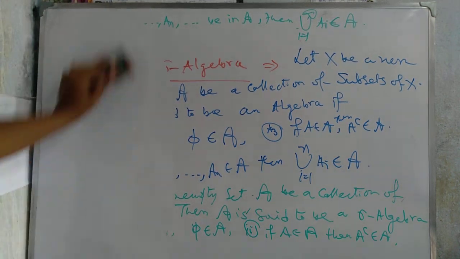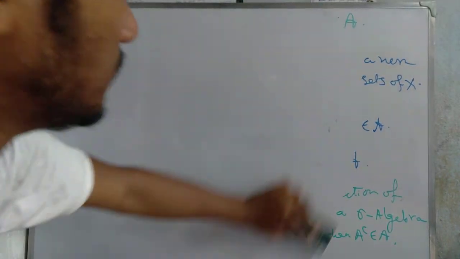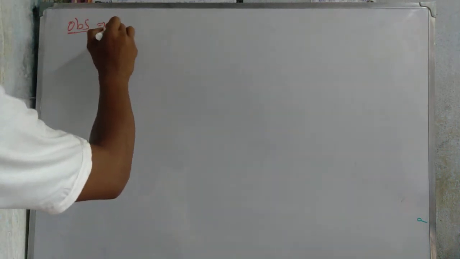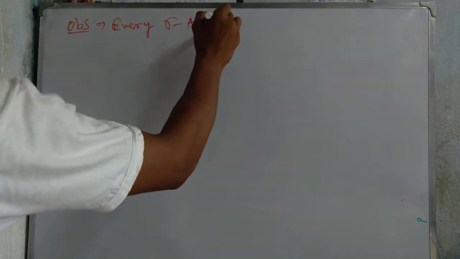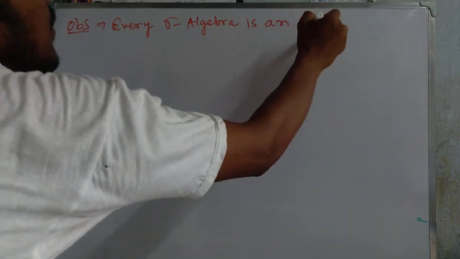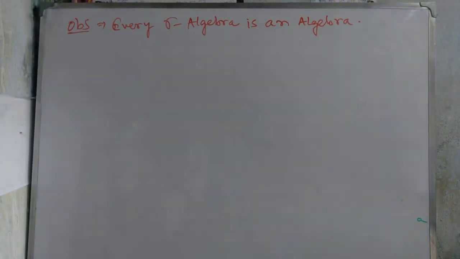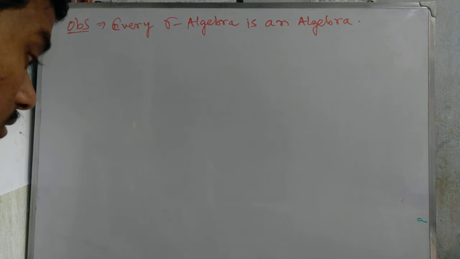Obviously, according to this definition, we know about it. Every sigma algebra is an algebra, but let us write it here. From this observation, what we get is that every sigma algebra is an algebra.